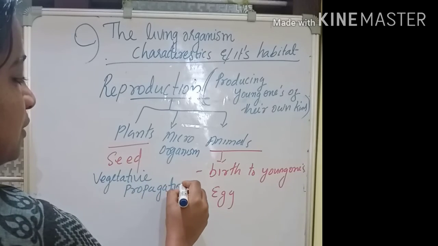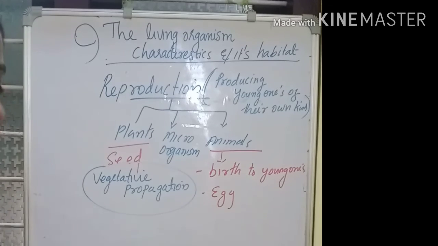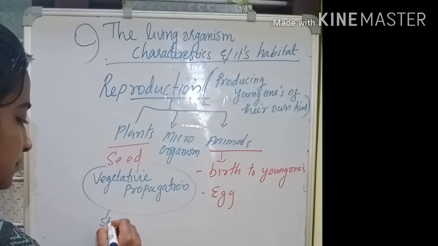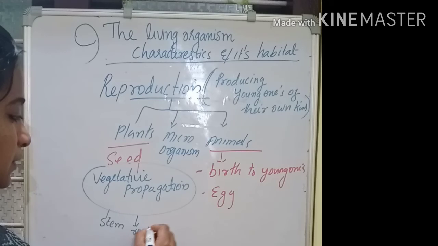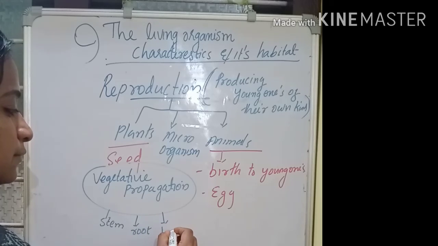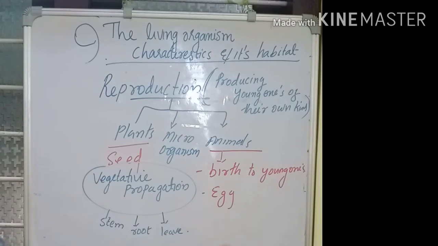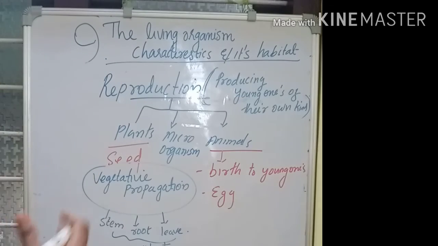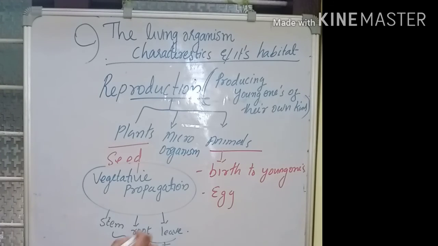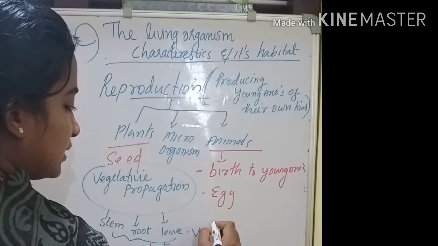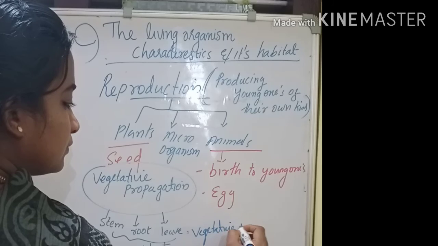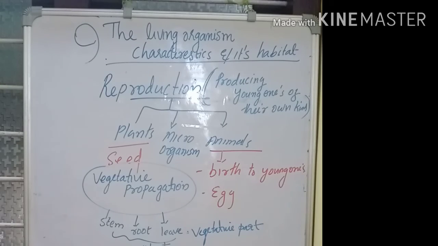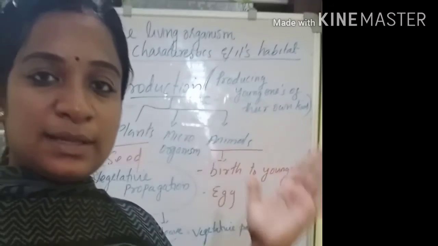What is vegetative propagation? Any part of the plant, that can be a stem, a root, or a leaf, is taken to produce a new individual. That process is called vegetative propagation. These are called vegetative parts. So all living organisms reproduce.